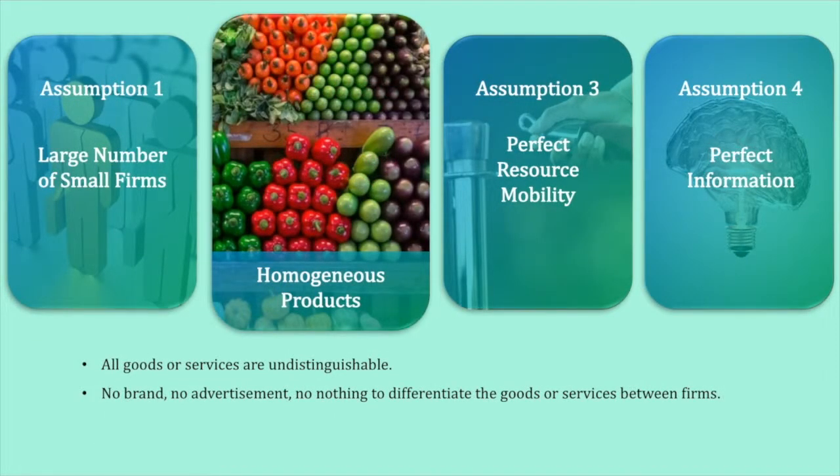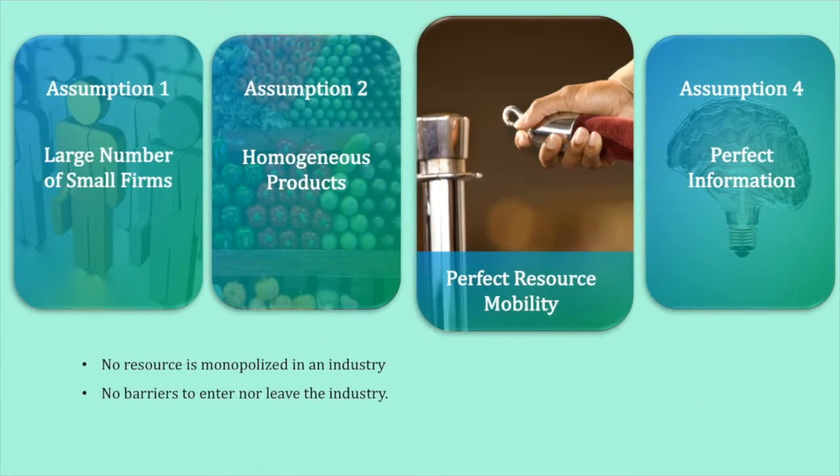Second, homogeneous products. This assumes that all goods or services are indistinguishable. No brand, no advertisement, no nothing to differentiate the goods or services. An example of a homogeneous product from the textbook is wheat. Third, perfect resource mobility. In perfect competition, no resource is monopolized in an industry, so no firms are limited to enter or leave the market. In other words, there are no barriers to enter nor leave the industry.